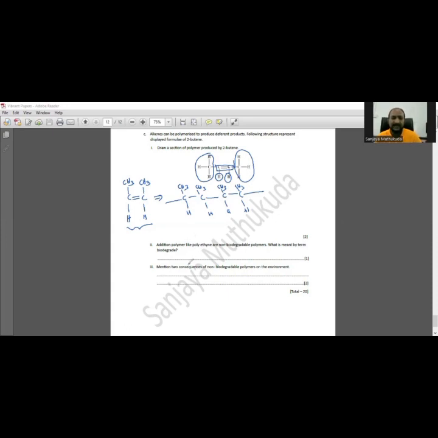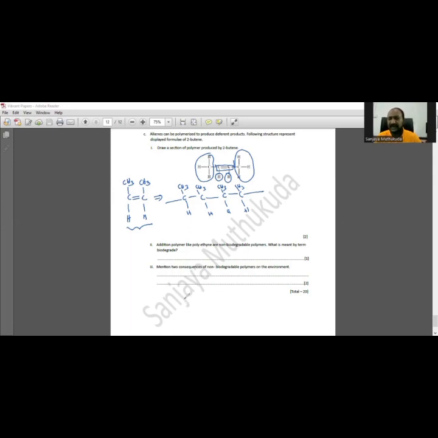So the idea is it is decomposed by microbes in the environment. Biodegradable means decomposed by microbes in the environment.